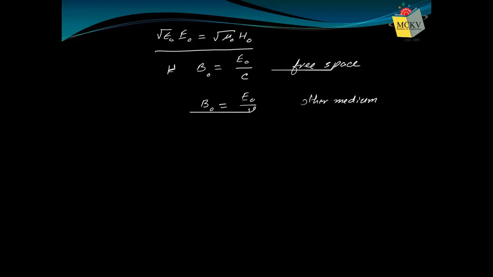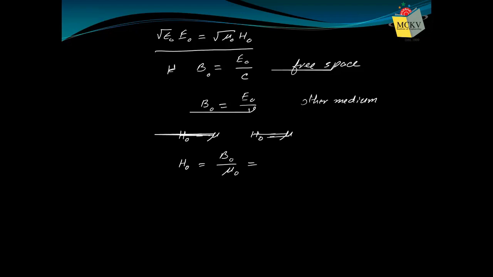Now, what will be the relation between H naught and E naught? Simple. We know H naught equals, my mistake, H naught equals B by mu naught.